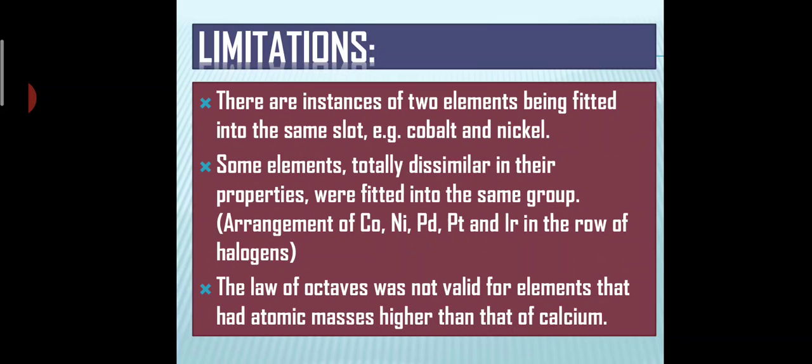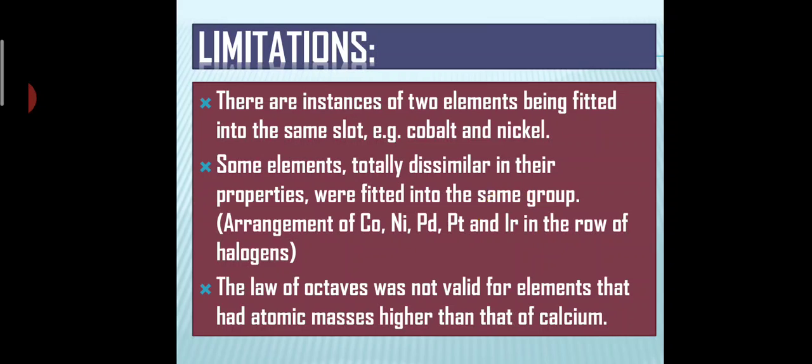The second limitation is that some elements totally dissimilar in their properties were fitted into the same group, like cobalt, nickel, palladium, platinum, iridium in the row of halogens, because they don't have the property of halogens at all, so that is completely wrong.